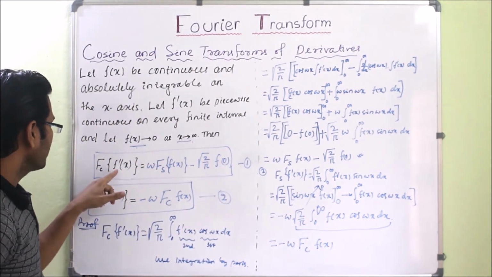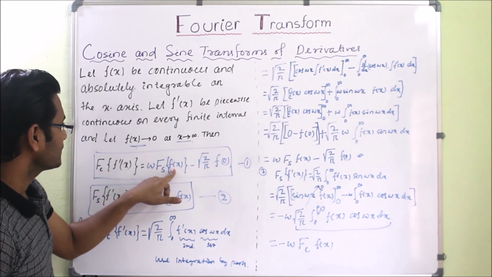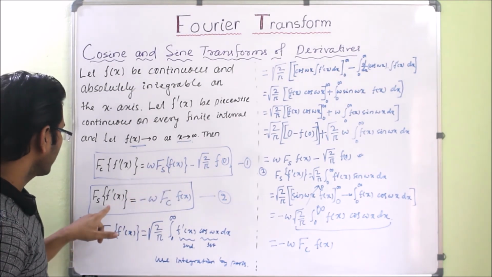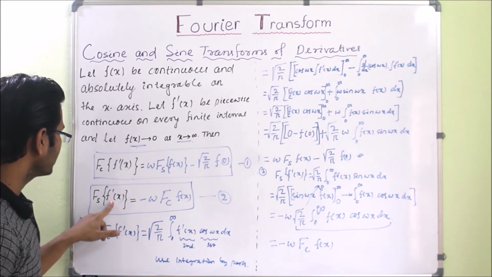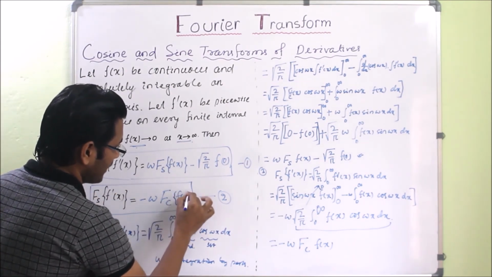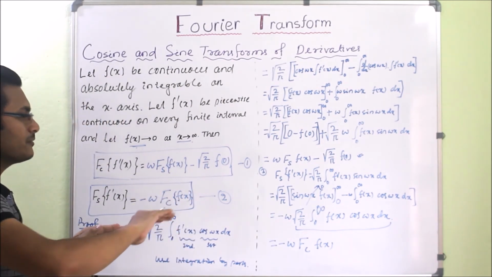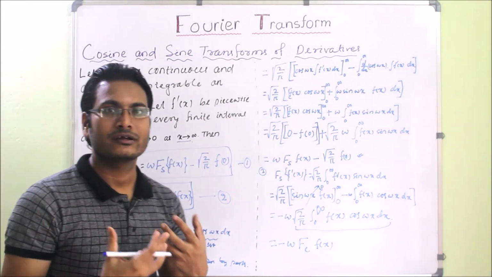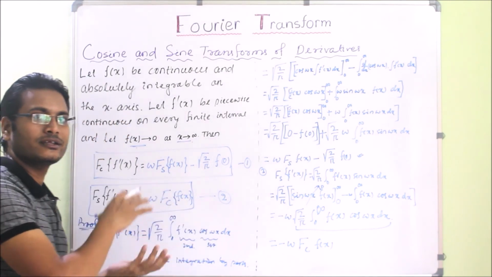Similarly, when we have to find f double dash x, the right side f of x will be replaced by f dash x, and for Fourier sine of f double dash x, the right side will be replaced by what? Means f of x will be replaced by f dash x, and successively we can find the Fourier transform of higher derivatives by putting it into the formula.